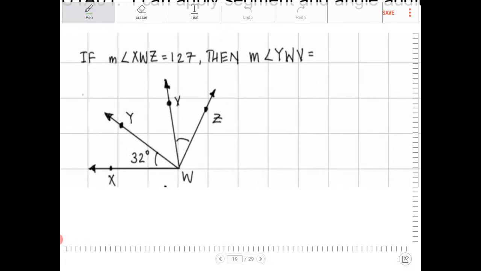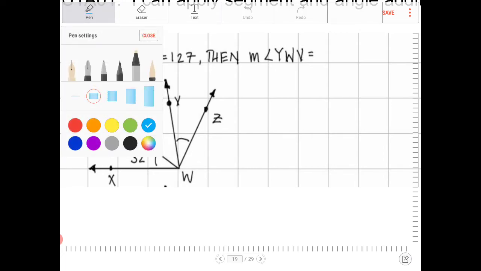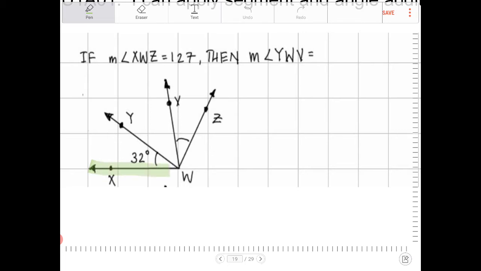Let's take a look at the next one. In this problem, you're told that angle XWZ is equal to 127. Let's take a look: XWZ is the overall angle, the whole angle, and it's 127. Knowing this, we have to figure out what YWV is. Pause the video if you think you have an idea of what to do.